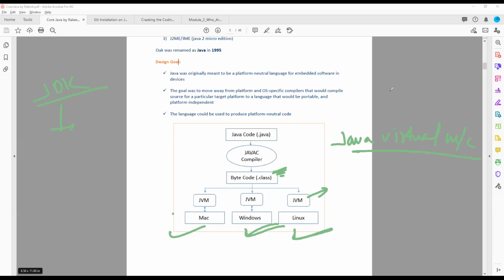You wrote Java code, you wrote .java code. This was the file where you wrote the code.